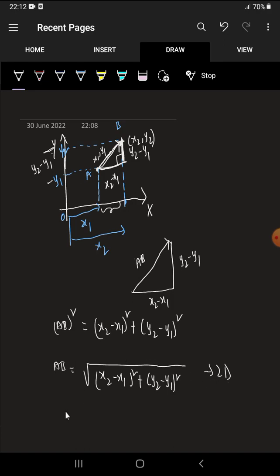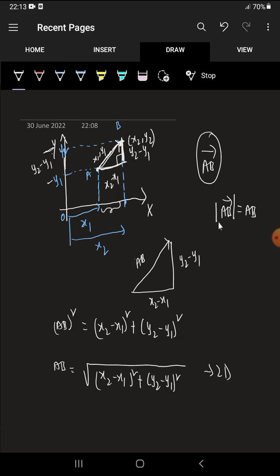So this AB, right? AB bar is the vector. So don't confuse, AB bar is the vector representation. The magnitude representation is mod of AB bar, or simply write it as AB. If you don't give the bar, then that belongs to the value. If you give the bar, that vector has direction along with the value.